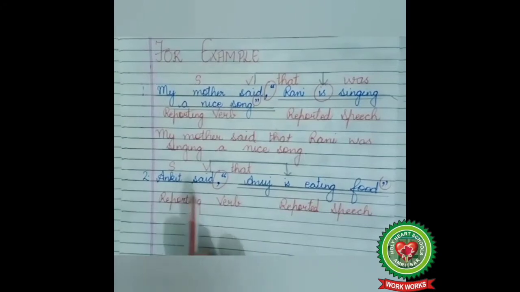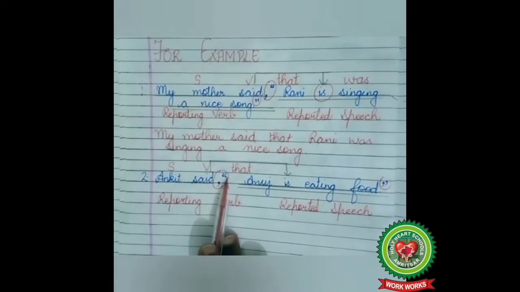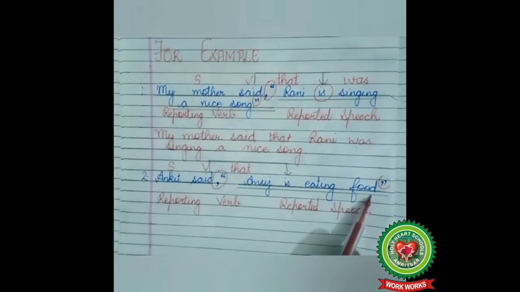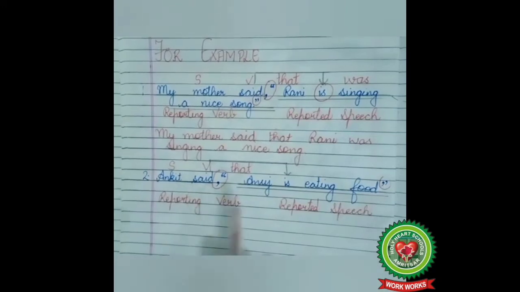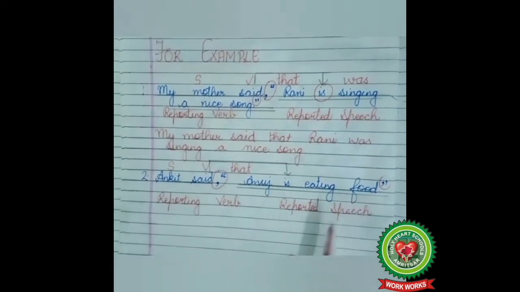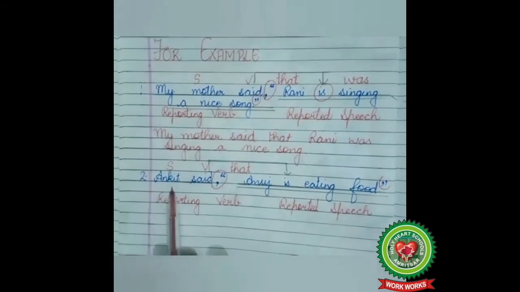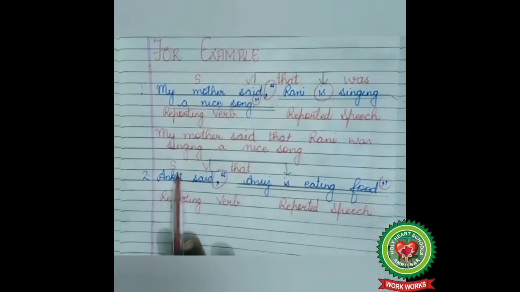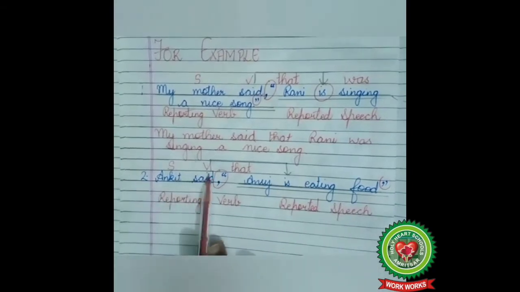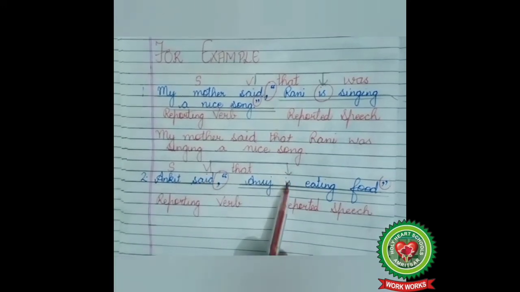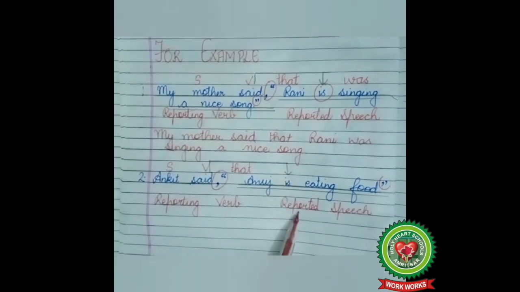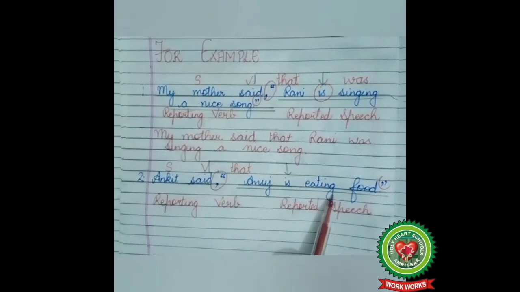Ankit said, "Anuj is eating food." Ankit said, reporting verb; Anuj is eating food, reported speech. Who? Ankit, so subject; said, action word, so verb. Ankit said, reporting verb is in past tense, so the tense of the reported speech will change. Anuj is eating food.